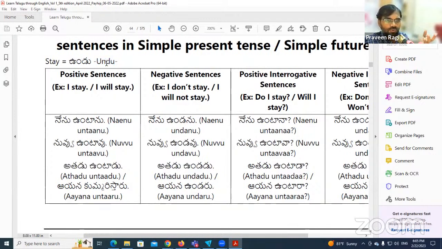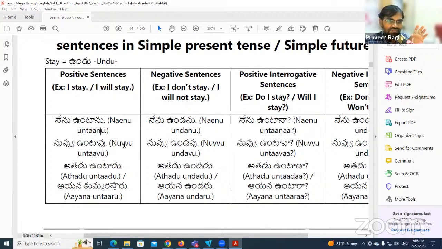So if you want to ask somebody to stay for some more time or a few more days, you can say undu like that. Stay, undu. Also in base form it sounds the same, undu. So undu became untanu. Very carefully you remember this one.